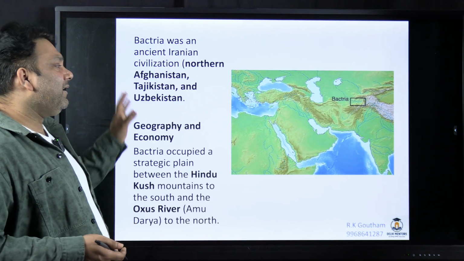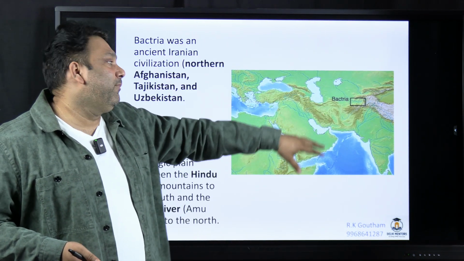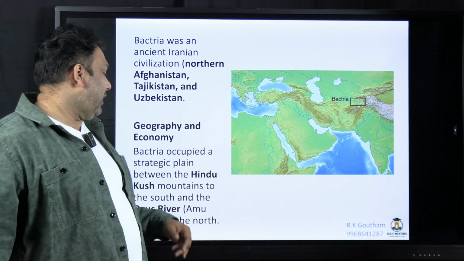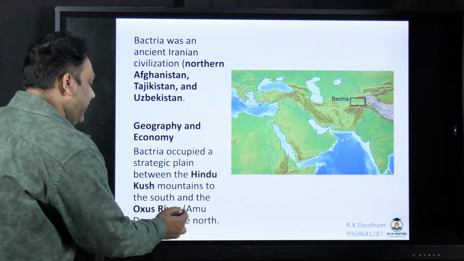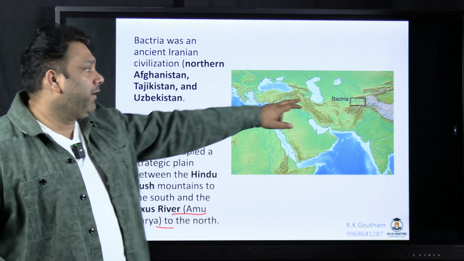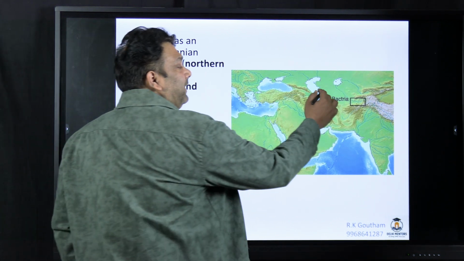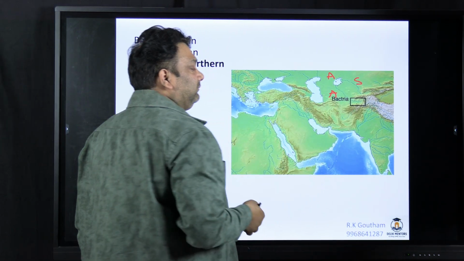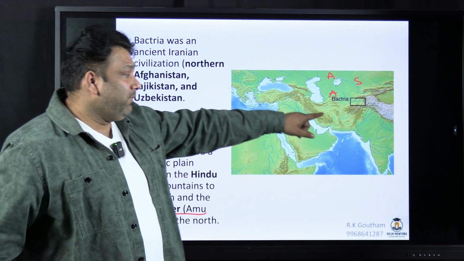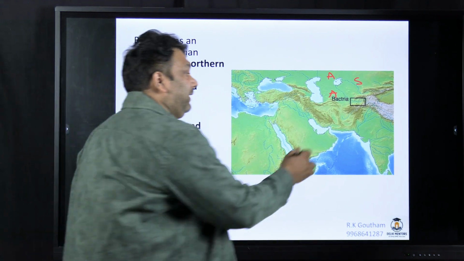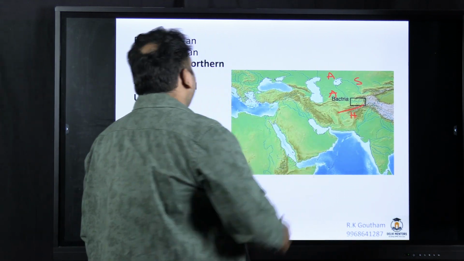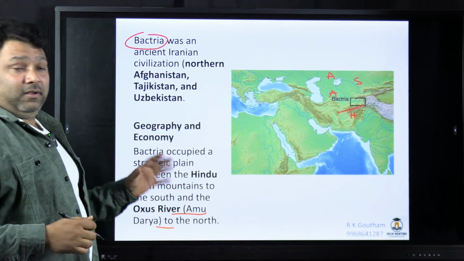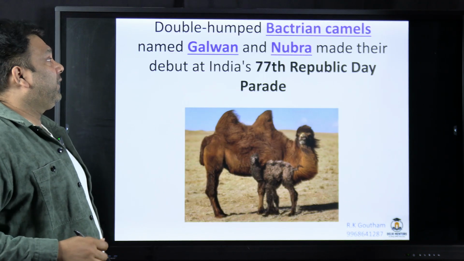Next, this Bactria, okay, Bactria was a kingdom. So this kingdom, okay, lies between Amu Darya. Amu Darya is a river which will be flowing into the Aral Sea. You see here, this is the Aral Sea, this is Amu Darya, this is Sir Darya. So the land between this Amu Darya and this Hindu Kush mountain, this region is called as Bactria.